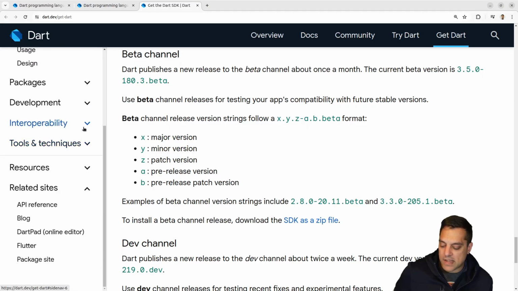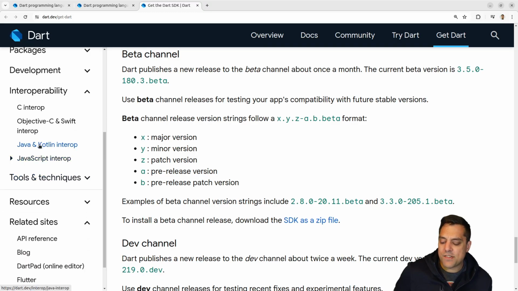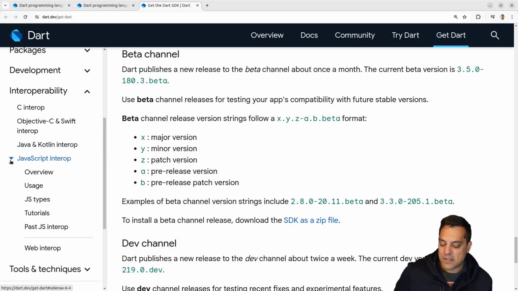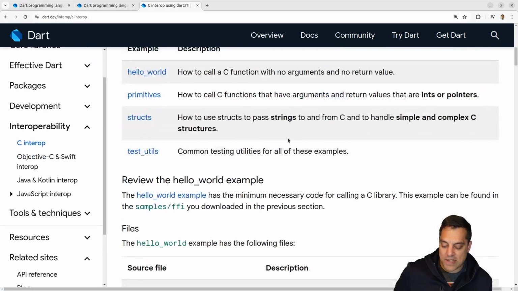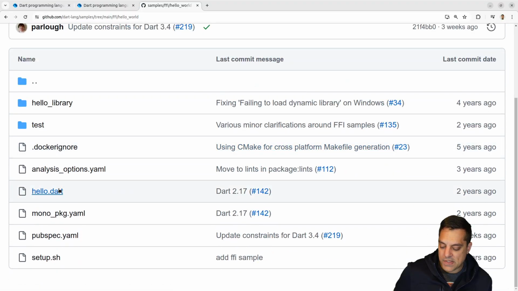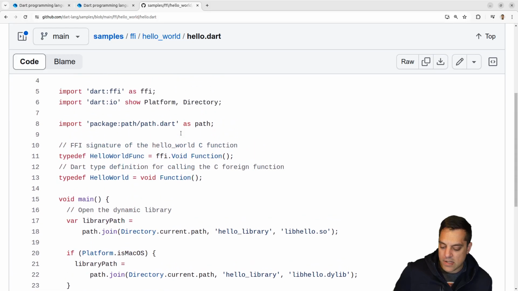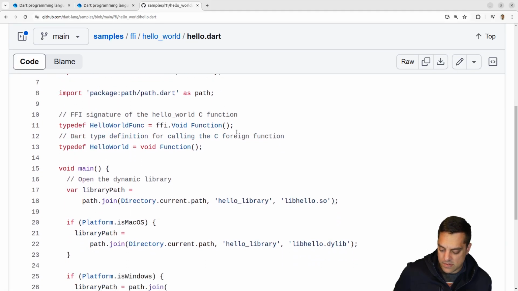And they've got style guides, some stuff on the interop here. Oh, even Java and Kotlin interop. Interesting. I mean, hold on. We've got to click on some of these here. Hello world. Okay, so they've got some repositories here. I'm guessing you can just import.